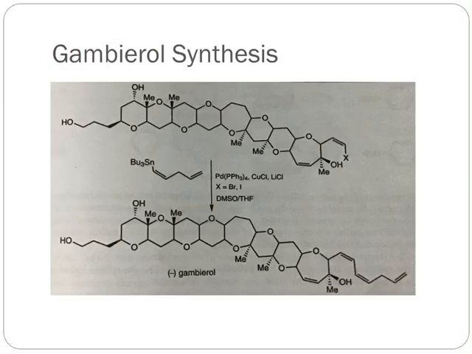Actually gambierol is a neurotoxin which contains 18 stereocenters, and it is a polycyclic ether, and that possesses a tri-yne side chain, and this tri-yne side chain was synthesized successfully by Stille coupling, and here copper chloride and lithium chloride are used to increase the reactivity of the substrate. So this is a very good example.